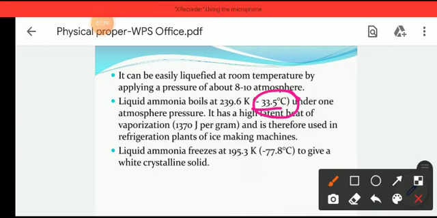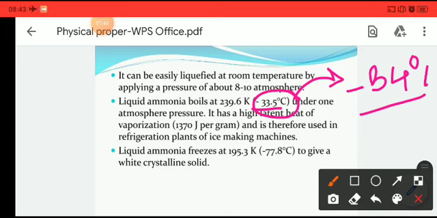So to keep the ammonia liquid, we have to maintain it below minus 33.5, that means at most minus 34 degrees Celsius. At that temperature, the liquid ammonia stays in the form of liquid. Other than that, at minus 33 degrees Celsius, it will start boiling and becoming gas. Liquid ammonia is used in refrigerator plants to make ice.